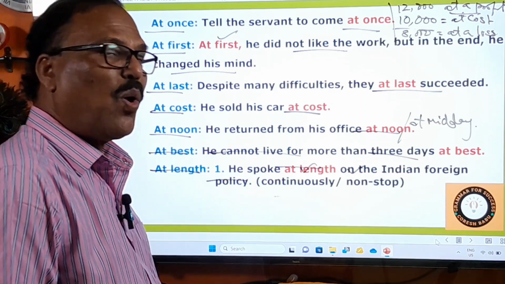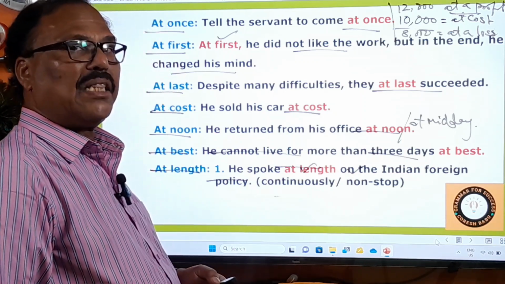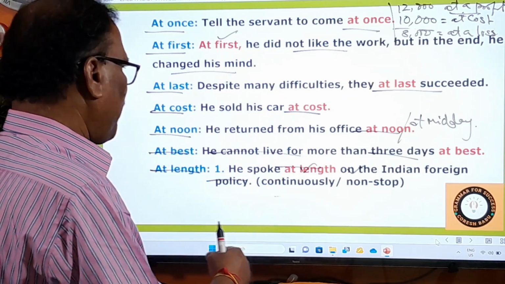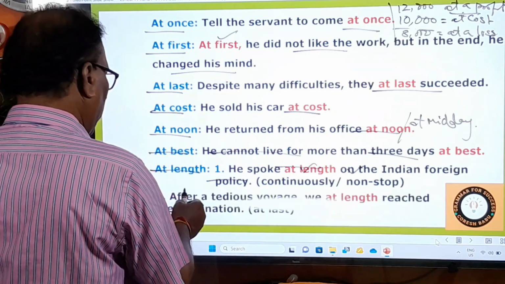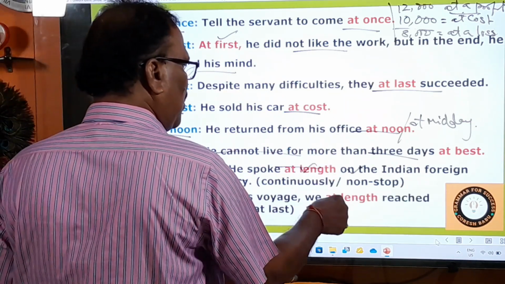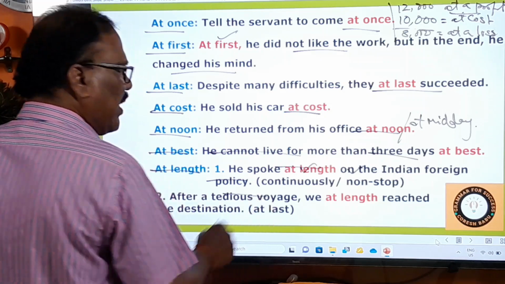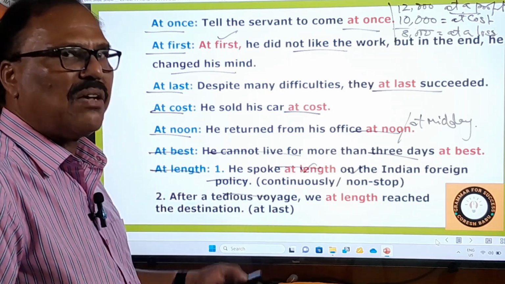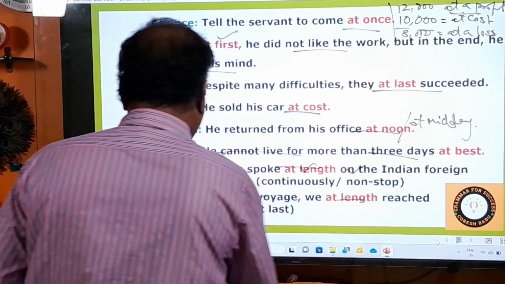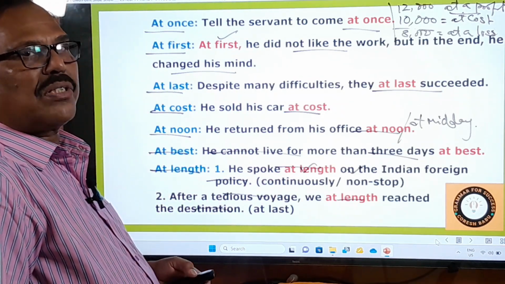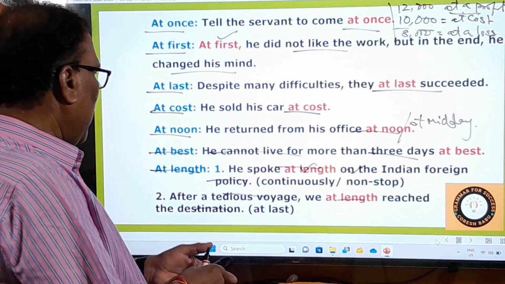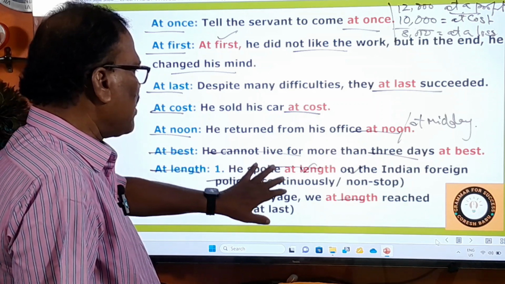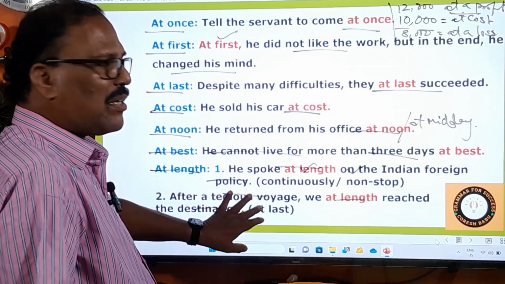Then you say he spoke at length. At length means continuously, non-stop. And another meaning is also there for this. At length means at last. Okay, after a tedious voyage, tedious means very tiresome voyage, we at length reached the destination. At last. At length means at last. So this at length has two meanings. At length means continuously, one meaning. At length means at last is also there.